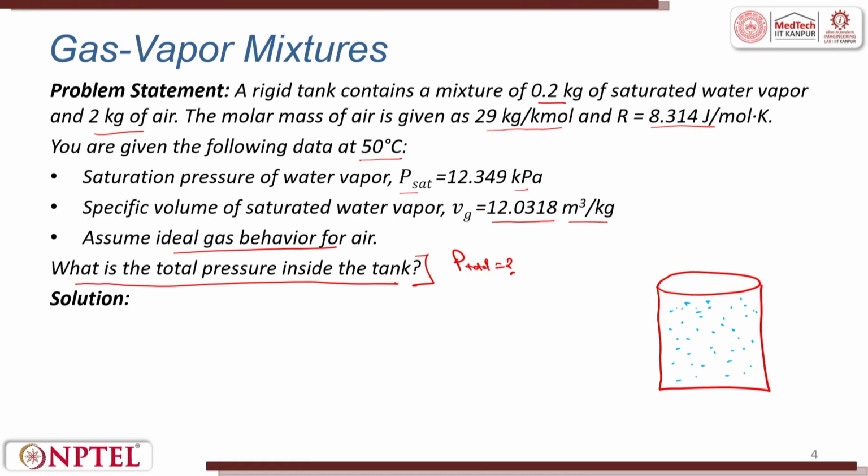In this, the temperature is 50 degrees centigrade, it is given, which is equal to 273 plus 50, that is 323 Kelvin. Then we have a mixture of water vapor and air. The mass of water vapor, I'll put it as M1, is equal to 0.2 kg, and the mass of air is 2 kg.